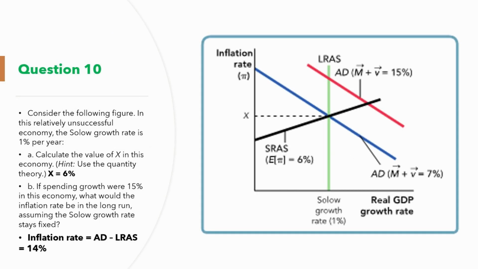And for question 10, when looking at the graph, we can see that using the equation x plus 1% equals 7% from the given numbers, x must be equal to 6%. And for part B, if the spending growth were 15% and the growth rate is fixed, we're asked to find inflation. So the inflation rate is equal to aggregate demand minus the long-run aggregate supply. So we're going to come out with around 14% as our inflation rate in this economy.